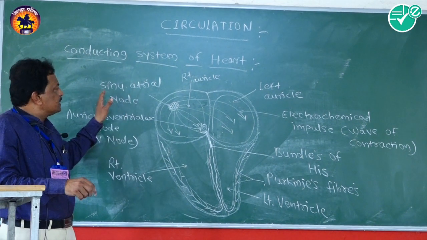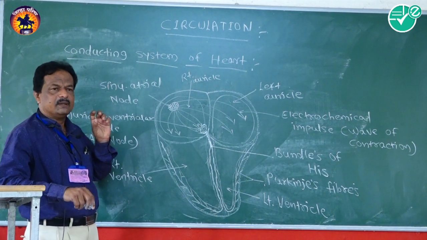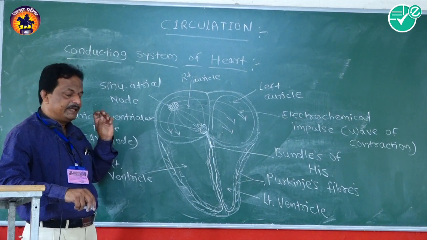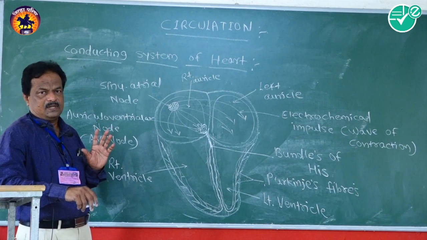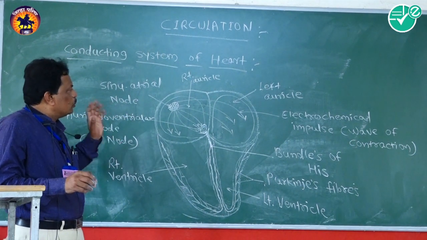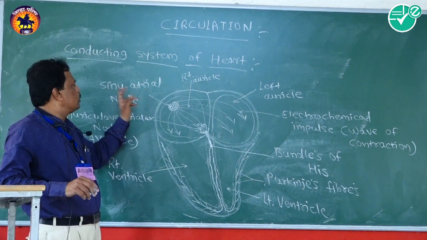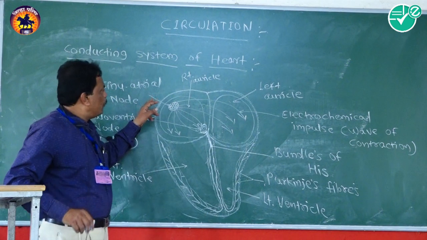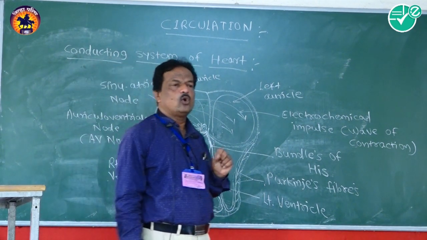SA node is known as the pacemaker because it regulates the pause or the gap between two heartbeats. The space between the two heartbeats is regulated with the help of the SA node. What is the sinoatrial node? It is a special type of nodal tissue.